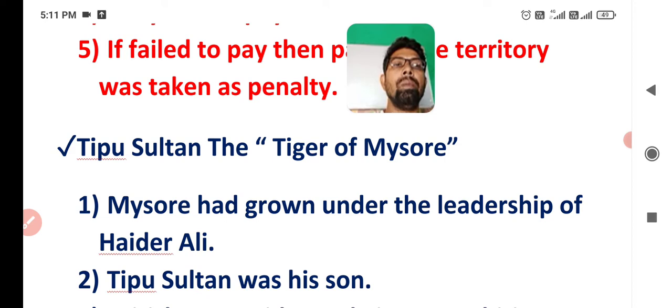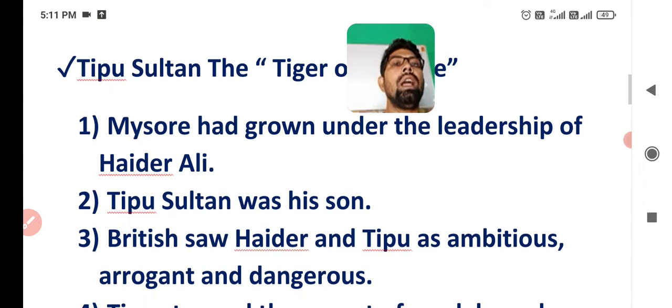Haider Ali was the main ruler of Mysore, and Mysore was in Karnataka at that time, and it is also in Karnataka nowadays. The leader of Mysore was Haider Ali, and then Tipu Sultan started to govern Mysore.